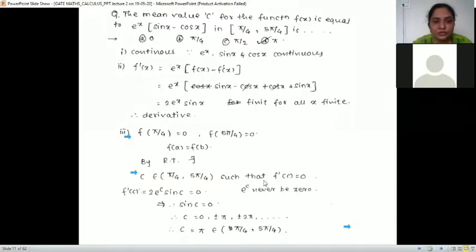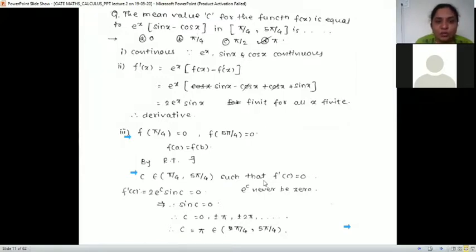So if this is the function f of x, just check, is this function continuous? As we know, e is continuous, sine is continuous and cos is continuous, so the overall function will be continuous. The first condition of the theorem is satisfied. Secondly, is it differentiable? We have to check it, so we try to find f dash of x. What is its f dash x? This is a standard formula.